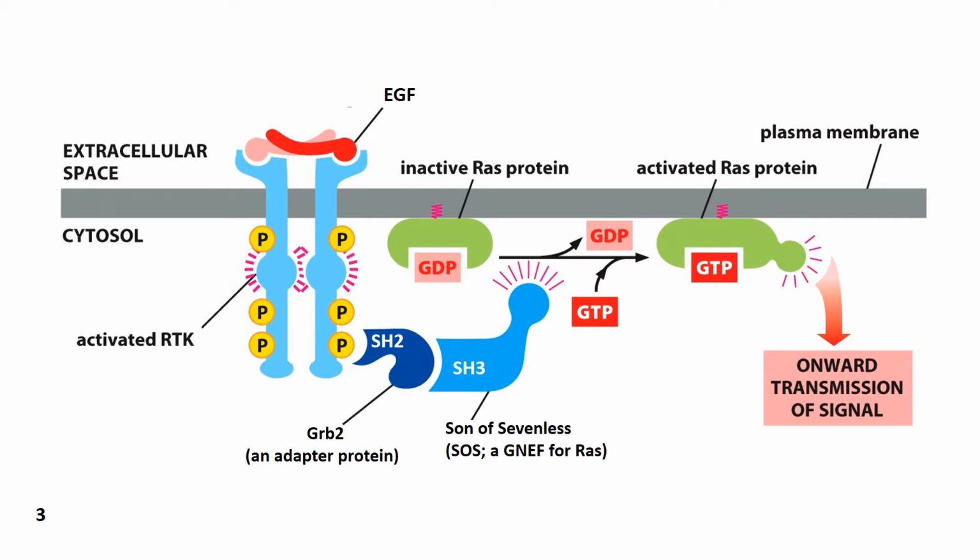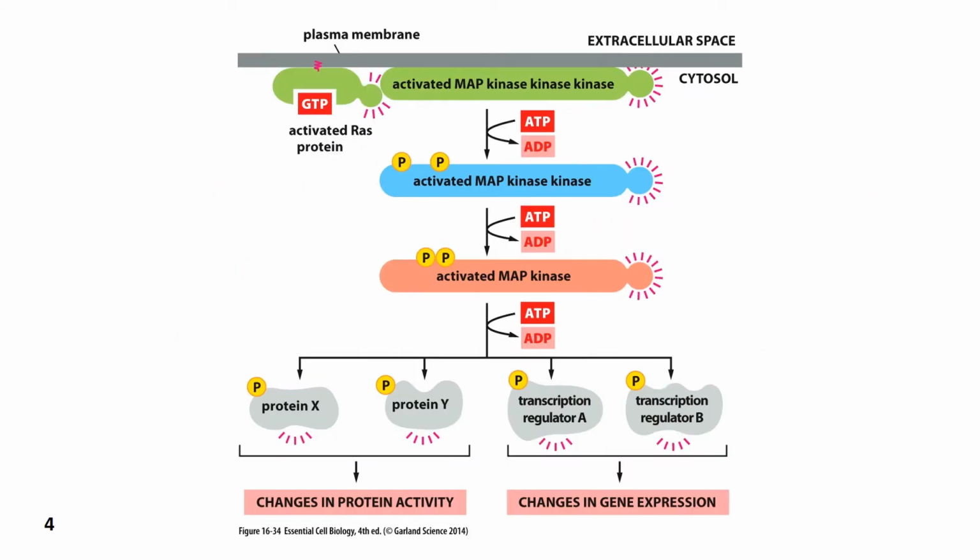GTP binding to RAS activates the protein such that the signal can be transmitted within the cell. One of the targets of activated RAS is MAP kinase kinase kinase. The previous video referred to this as RAF. RAF is a protein kinase, so its downstream target is MAP kinase kinase. The previous video referred to this as MEK.